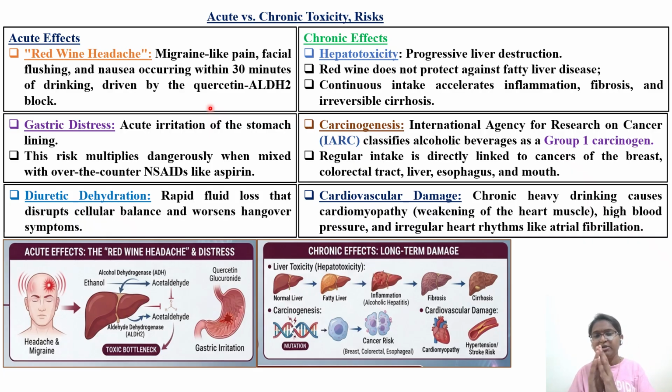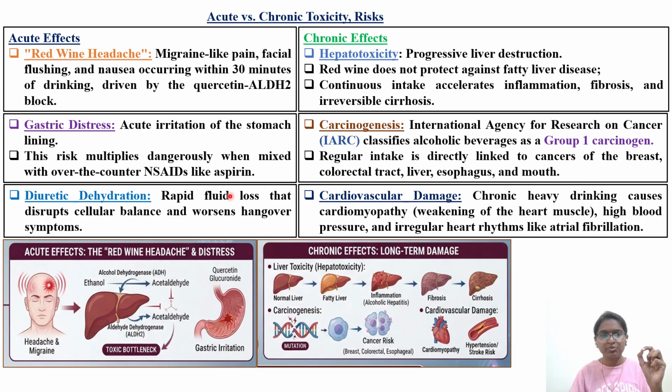Coming to chronic consumption, when you consume a larger amount for up to 1 year or 2 years, you will get liver toxicity. Chronic consumption will cause progression from normal liver to fatty liver, inflammation, fibrosis, and cirrhosis. You can pause the video and see how it is going to cause cancer also, how it is going to act as a genotoxic carcinogen. Red wine does not protect against fatty liver disease. This is a misconception. Continuous intake accelerates inflammation in the GI lining, stomach lining, as well as fibrosis and irreversible cirrhosis in the case of the liver. That you have to remember.